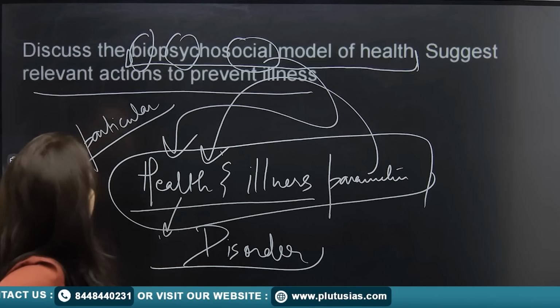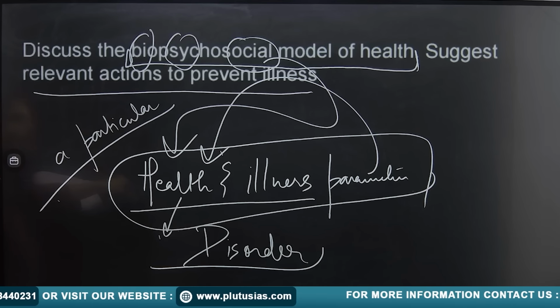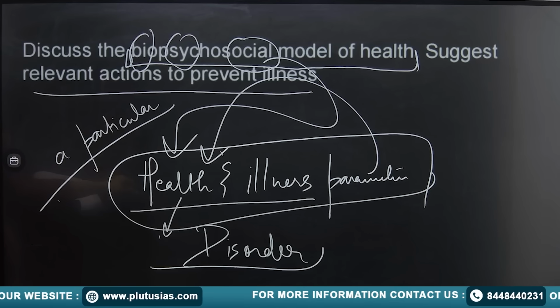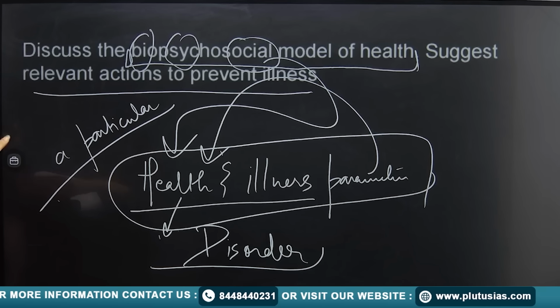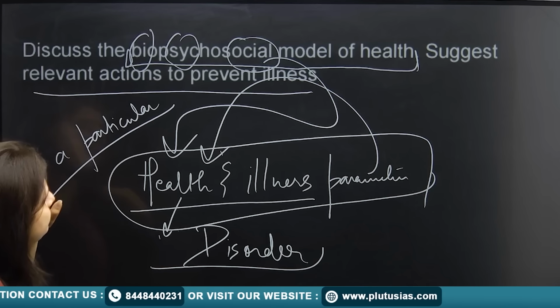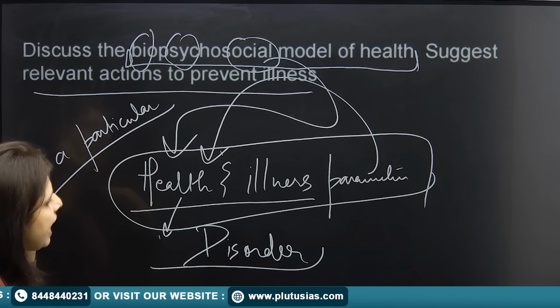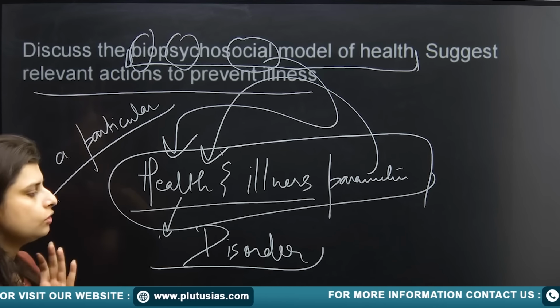Fine. Now they say that you need to discuss this model of health. So what you can talk about here is all things that add on to the health of a person.